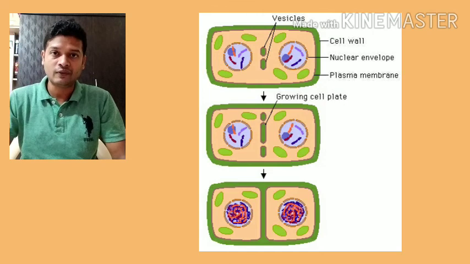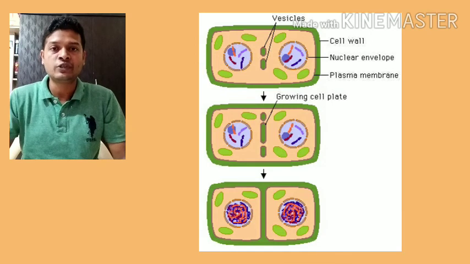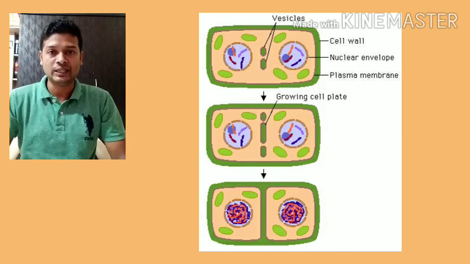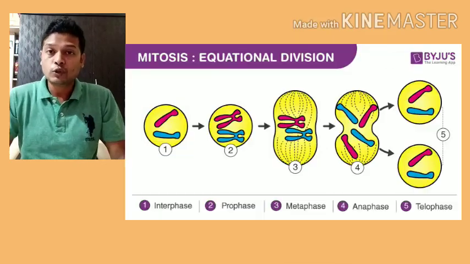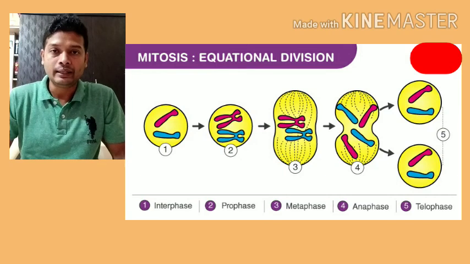After karyokinesis, division of the cell occurs with the help of the cell plate in plants. And in animals, the division occurs by formation of a furrow in the cytoplasm. So this was all about mitosis, which occurs in somatic cells.